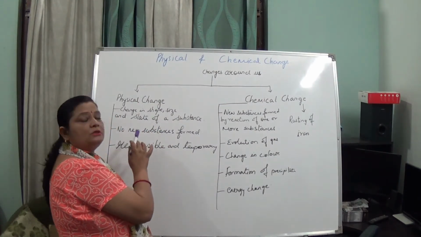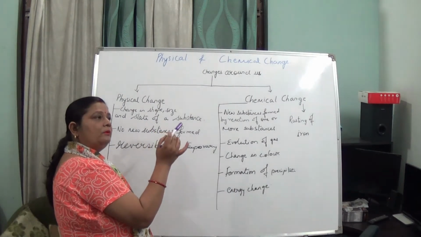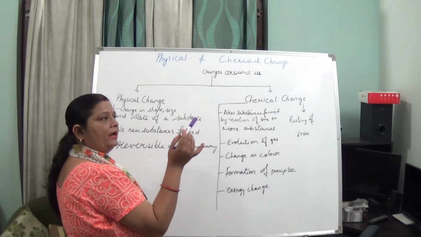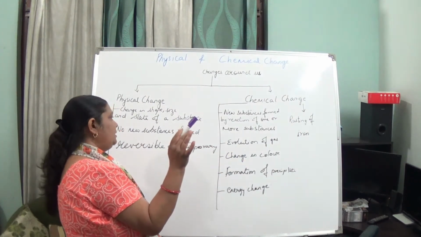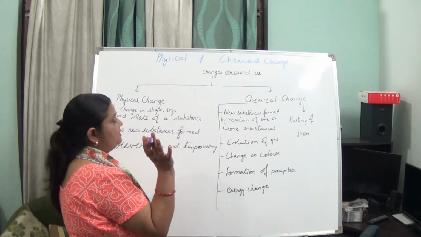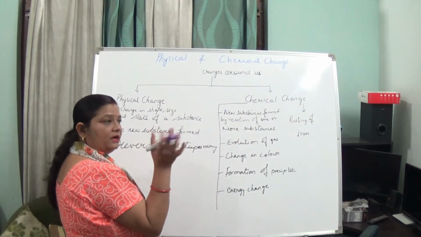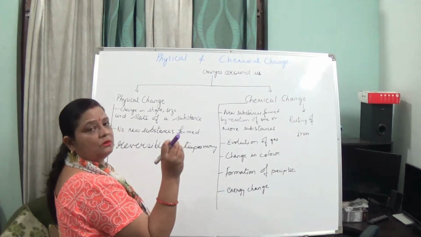In this, no new substances are formed. If ice melts to form liquid water, no new substance is formed; water remains water only. If we tear the paper, the constituents of the paper are similar only, they are not changed.